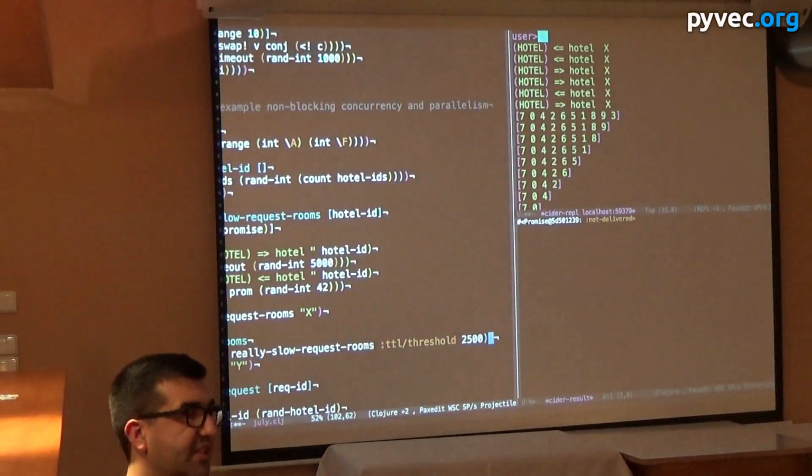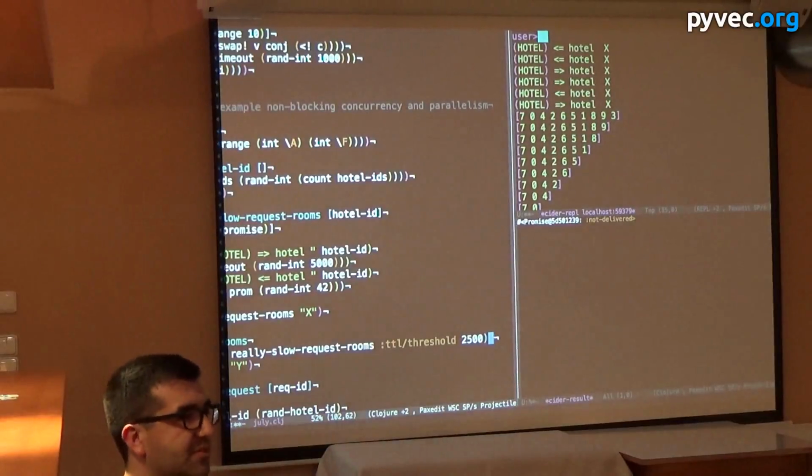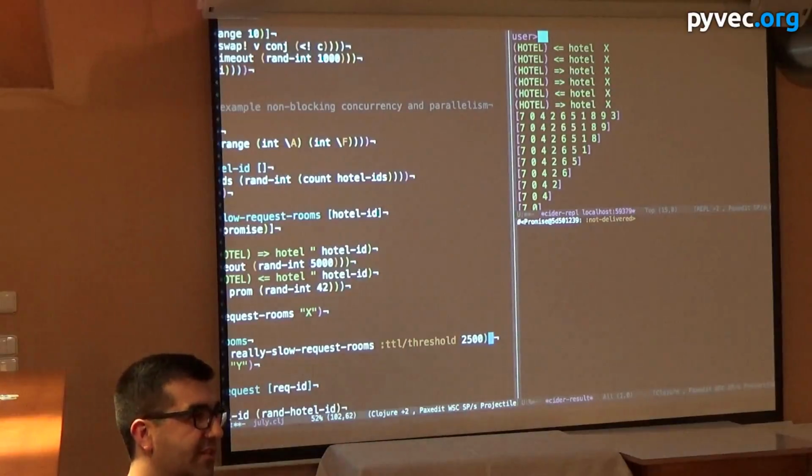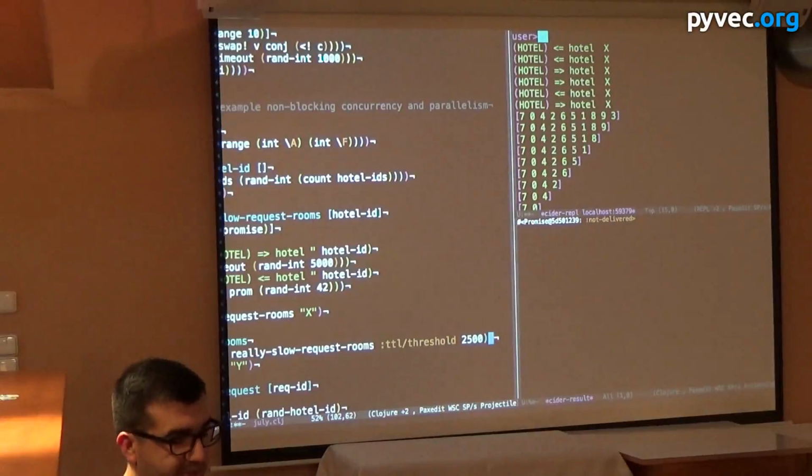So what we're going to do is say that if we make the same request, if we request the rooms from Hotel X within the last 2.5 seconds, just give us the previous promise, because they're probably still the same or close enough, right? And then if it hasn't been requested ever or in the last 2.5 seconds, it will make a new request, and that promise will be cached for another request.